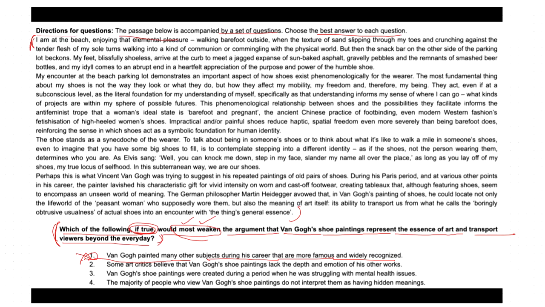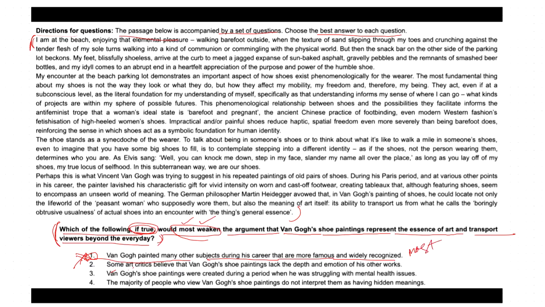Because whether other subjects he painted are more famous or widely recognized doesn't directly weaken the argument. Or even if it weakens the argument, it cannot be called the most weakening, isn't it?